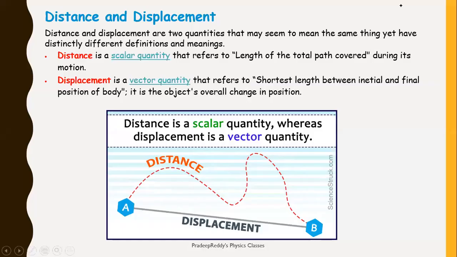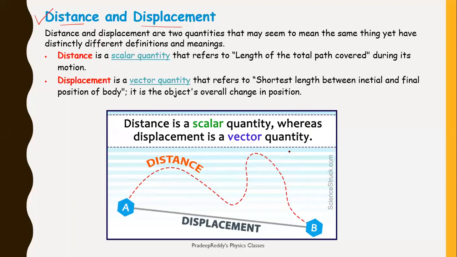In this slide, we are going to learn about basic terms of kinematics: distance and displacement. What is meant by distance and what is meant by displacement, we are going to discuss in this particular slide. Of course, you might have learned about distance and displacement in lower classes. From 8th class, you will be familiar with these terms.